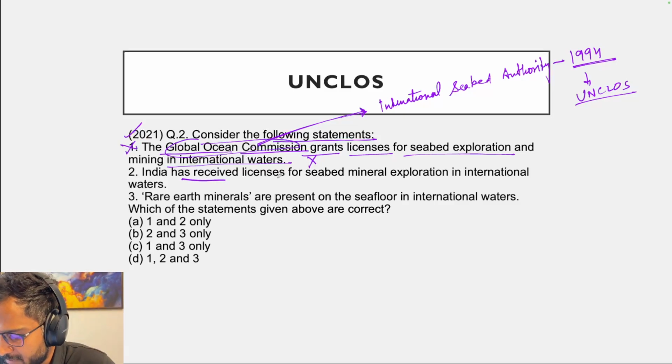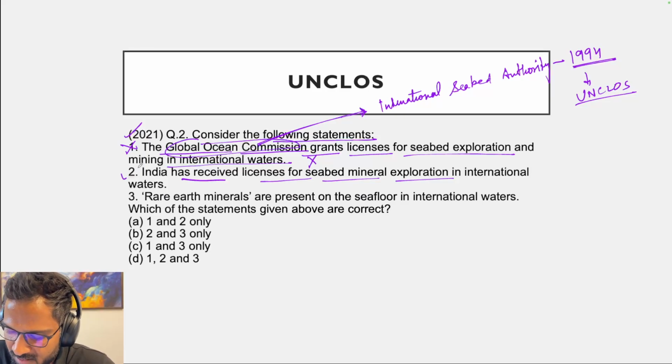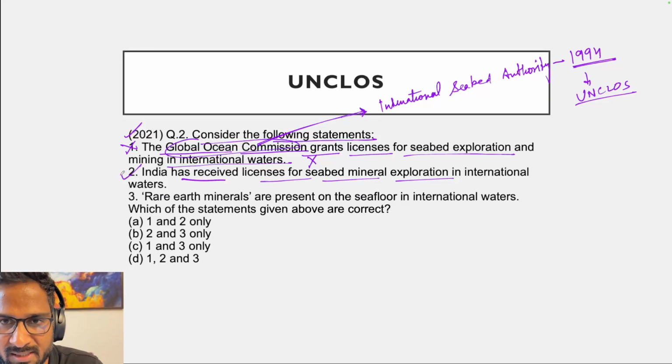India has received a license for seabed mineral exploration. If you follow the newspaper, you'll get to know that India started the Deep Ocean Mission in 2015-16. So India has already received the license from the International Seabed Authority for exploiting the resources in the southern Indian Ocean in the high sea. So this is correct. Second statement is correct.